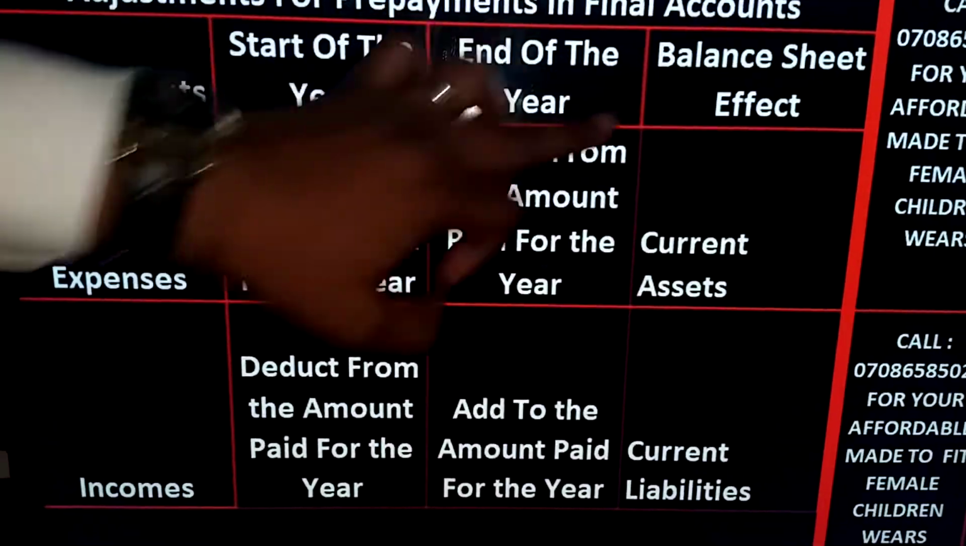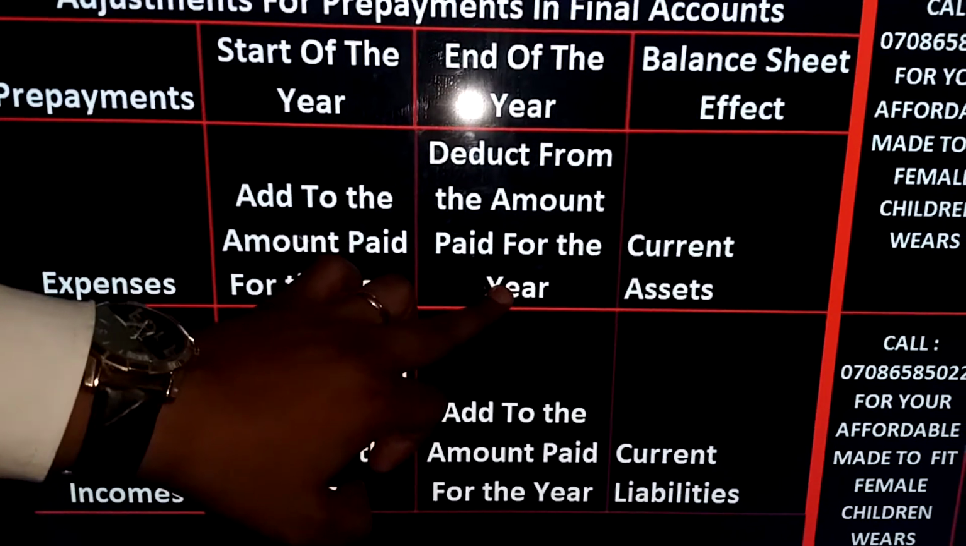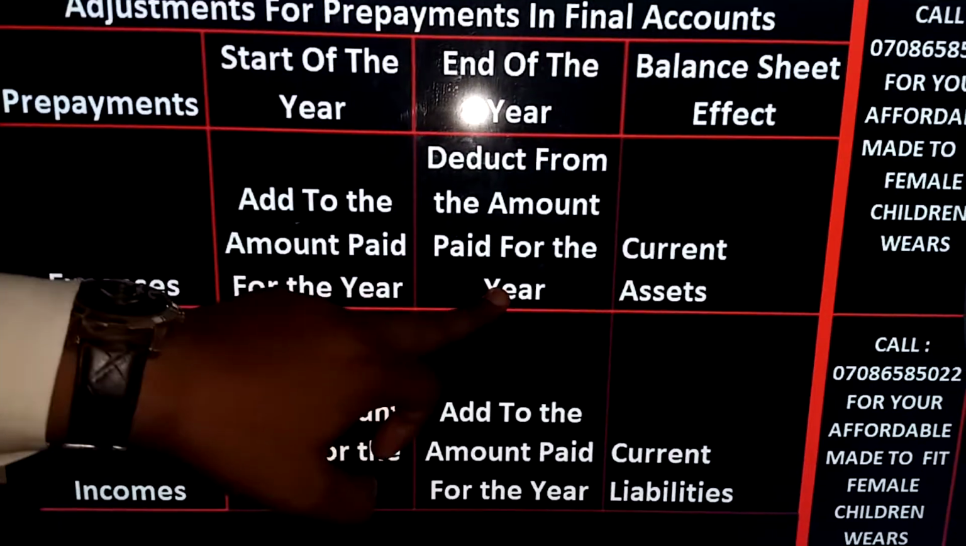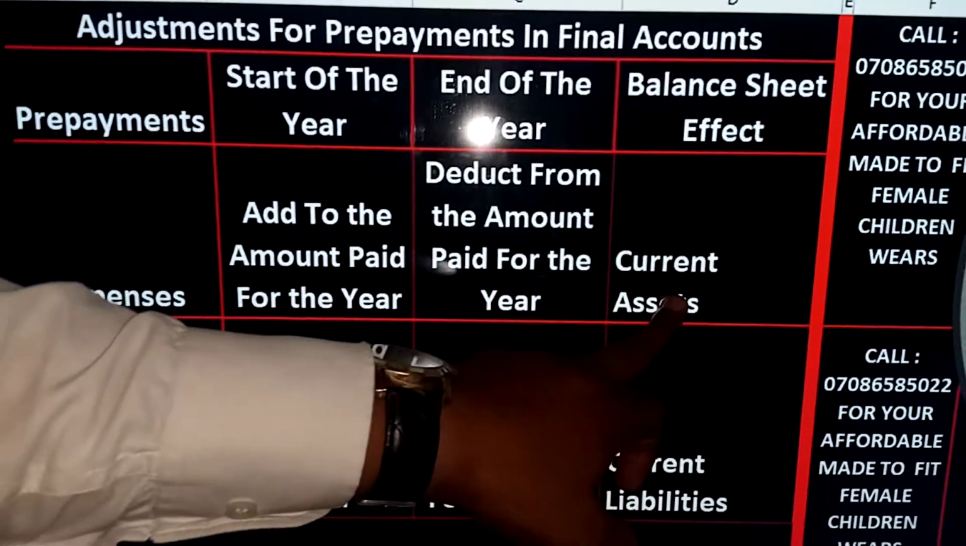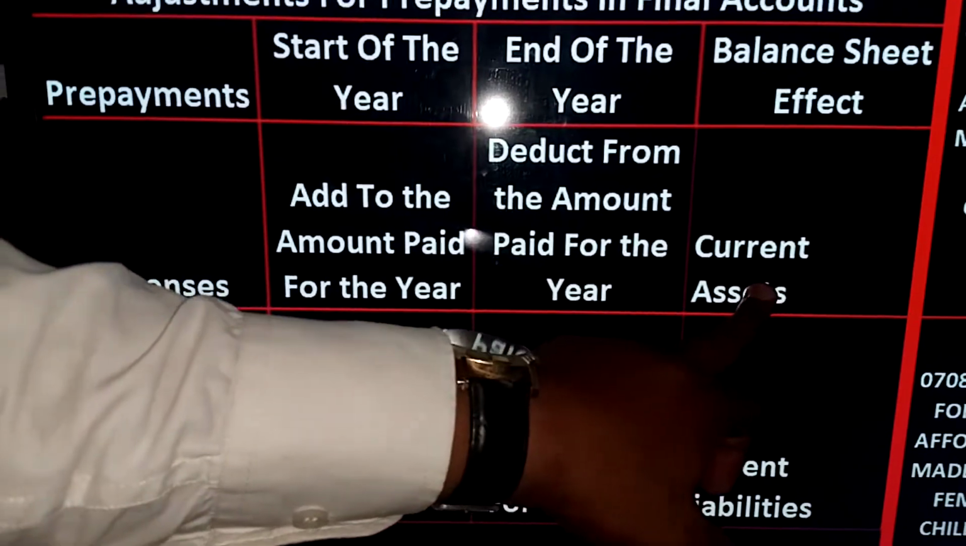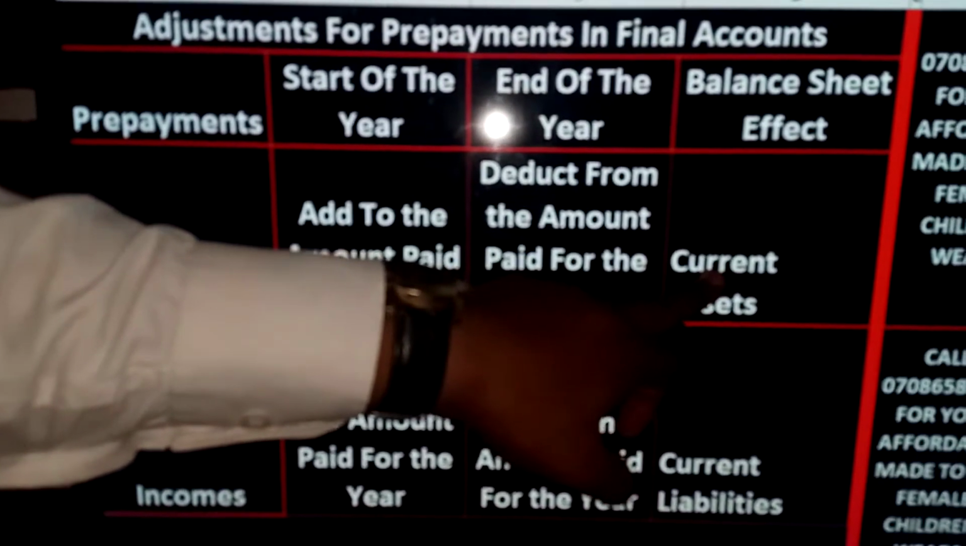Then at the end of the year, deduct from the amount paid for the what? Year. Okay? Now, what's the balance sheet effect for prepaid expense? Current what? Asset. And it must be for the one at the end of the year.